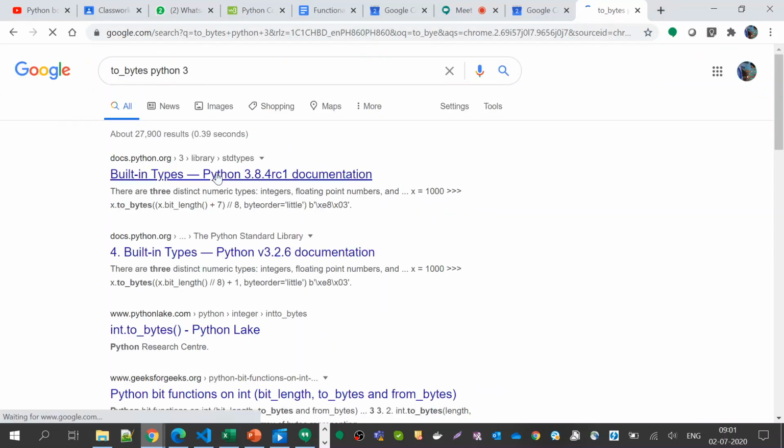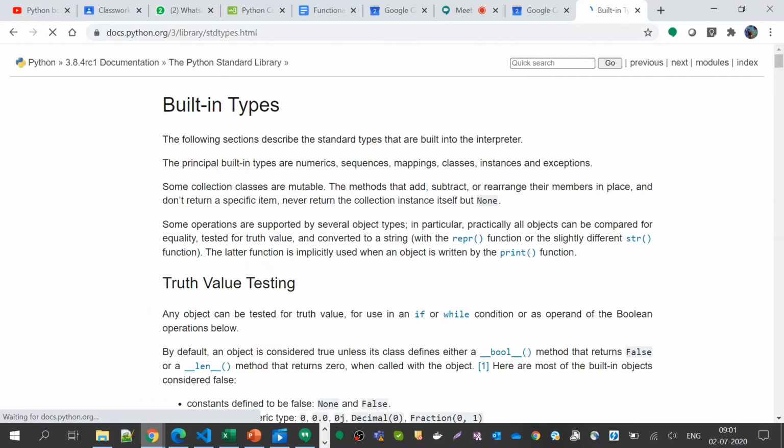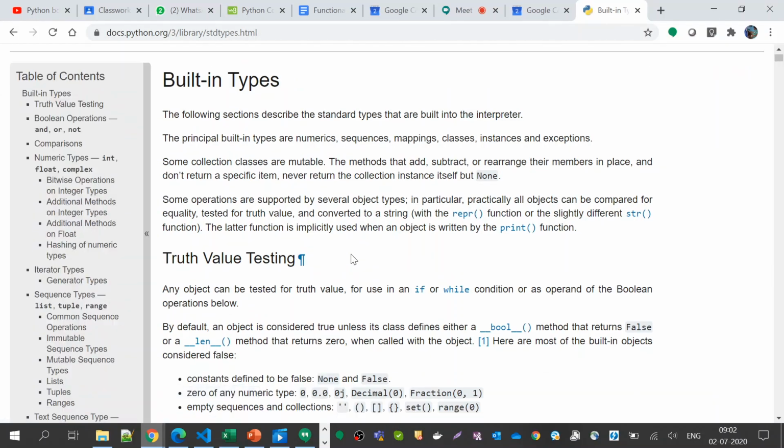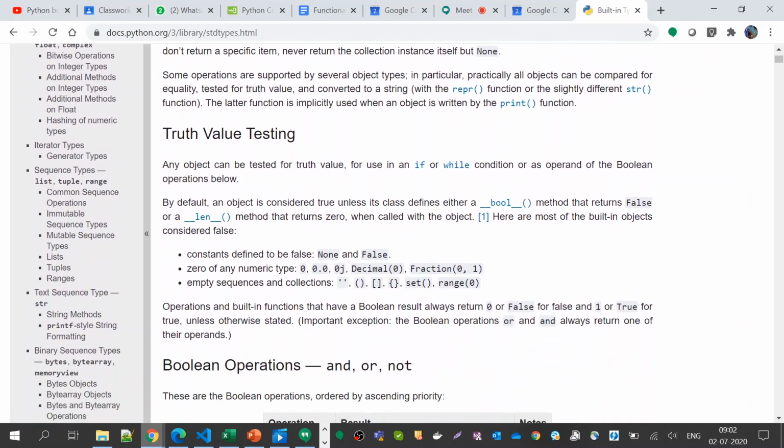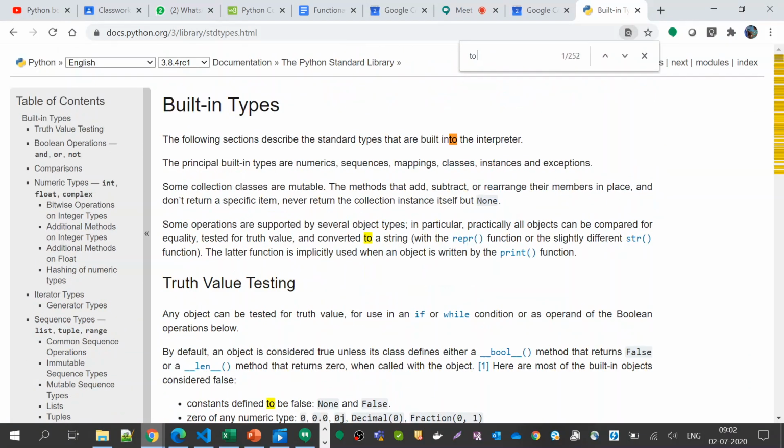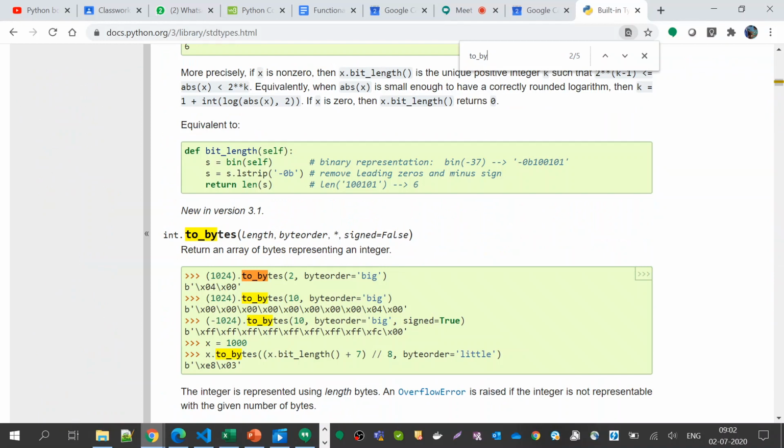So in order to learn, this is how you need to find out. to_bytes. It returns an array of bytes representing an integer.